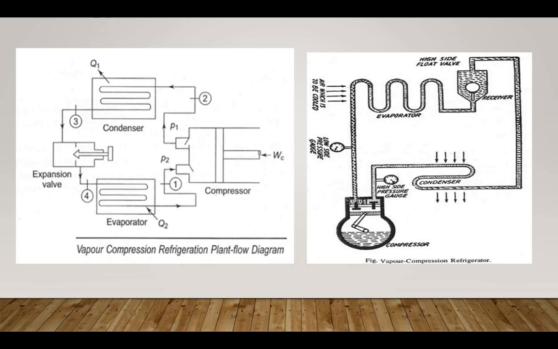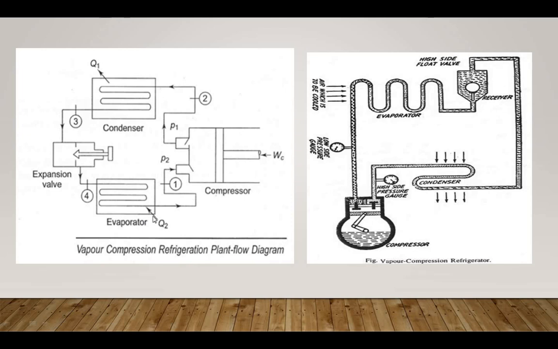The vapor compression refrigeration system has fundamentally four basic components. You can see in this diagram these are the four basic components: first is the evaporator, second the compressor, then the condenser and the expansion valve. These are the four main components of the vapor compression refrigeration system. Now we see the function of each component one by one.